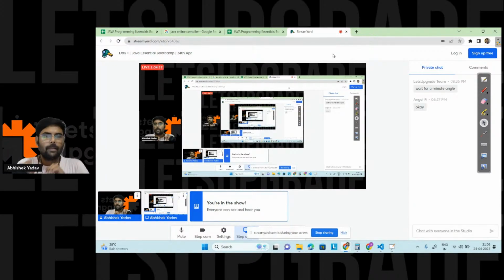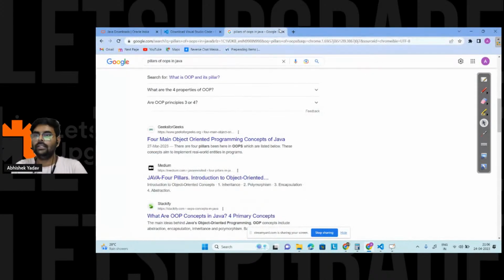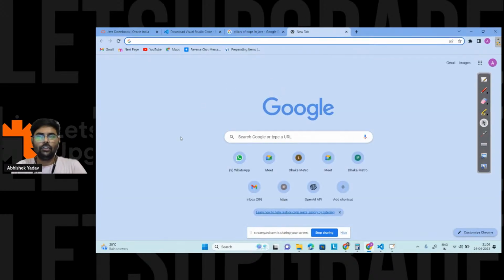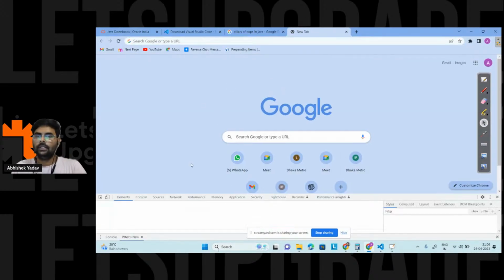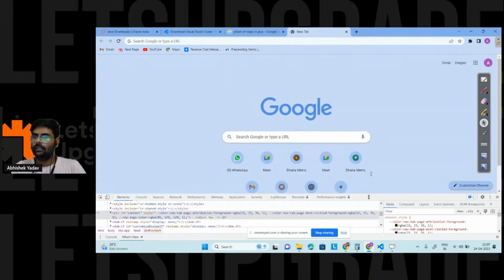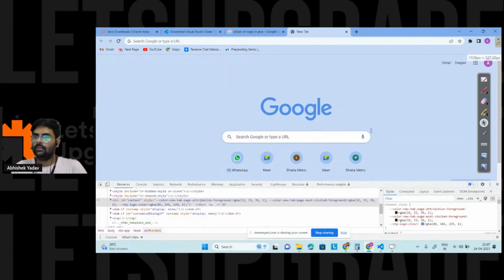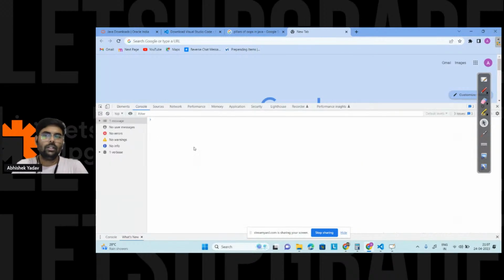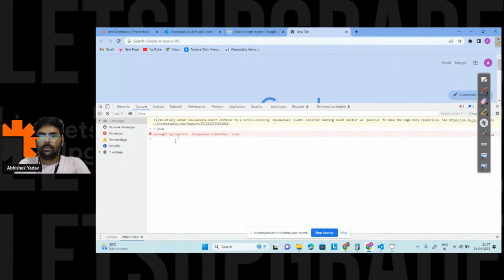Here you can see Chrome, right? If you inspect the Chrome and open the console, there is an inbuilt JavaScript compiler there, right? So here if you write console.log, and here you can see hello world. You are getting hello world on the output screen, right, Lenu?